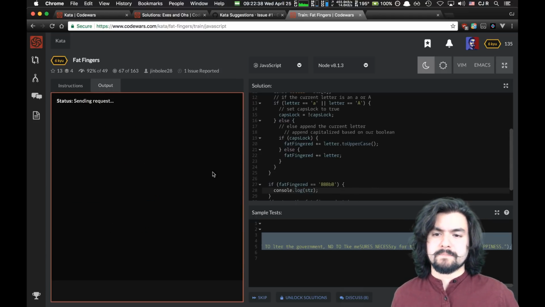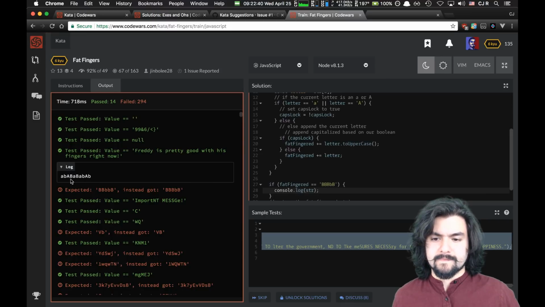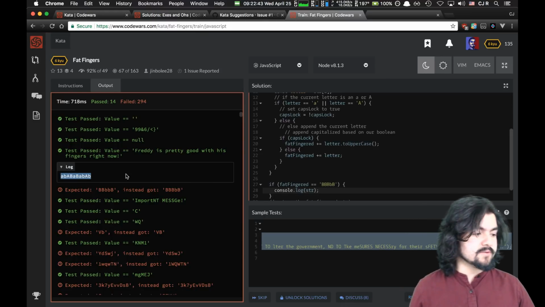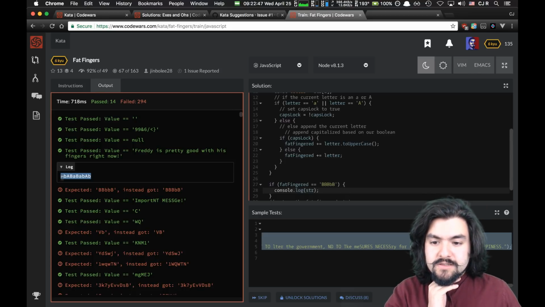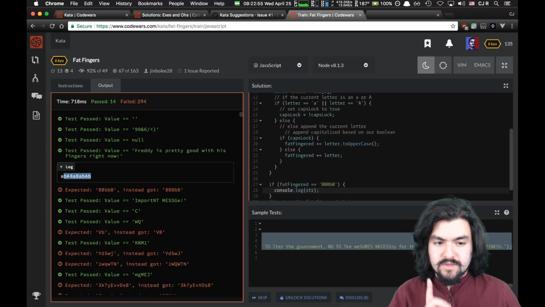Hopefully that'll work. Whoa, okay, so this is the input string when that one's messing up. So we encounter A, then that should be capitalized. We encounter A again, so that should stay the way it is. We encounter A again, so that should stay the way it is. We encounter A again, so that should be capitalized. We encounter A again, so that should be lowercased.